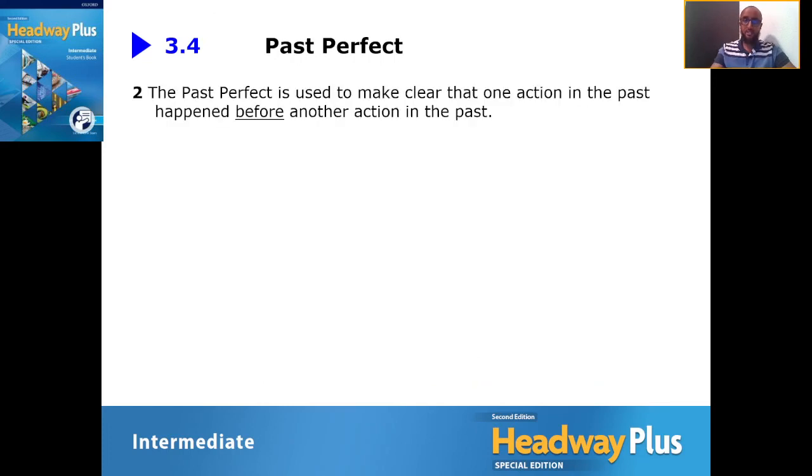So let's look at some other examples here for you. Here we have to show you the example of one action before another action. So here we have, when Paul arrived, we had finished dinner. Paul arrived, this is the past simple. We had finished dinner, this is the past perfect.